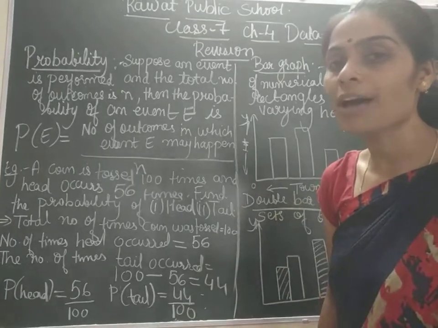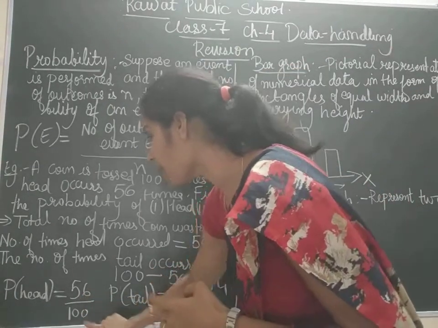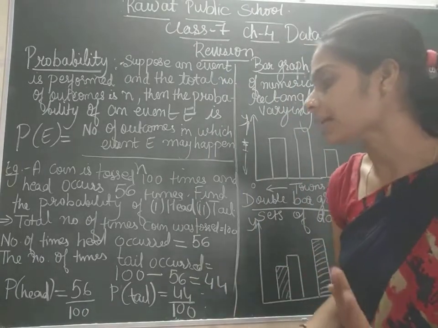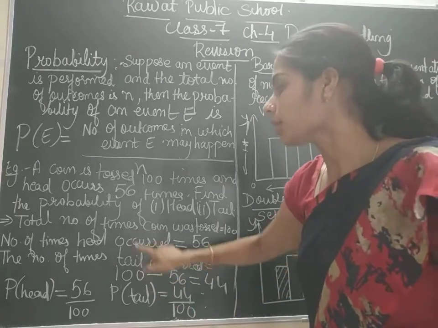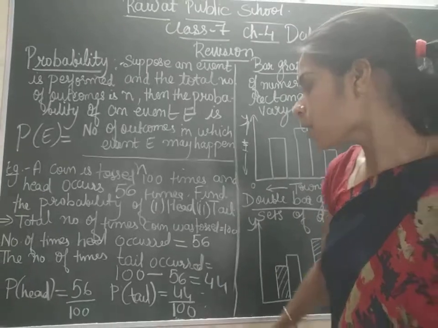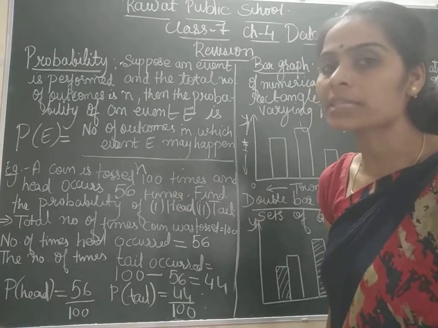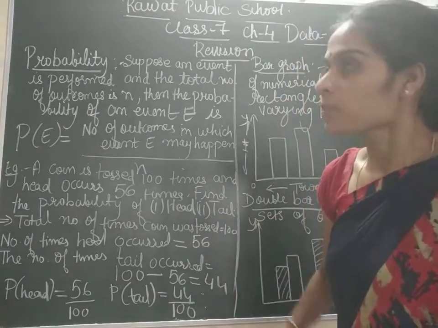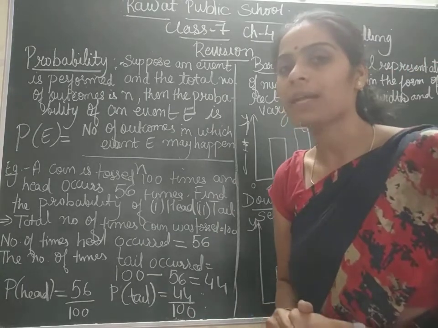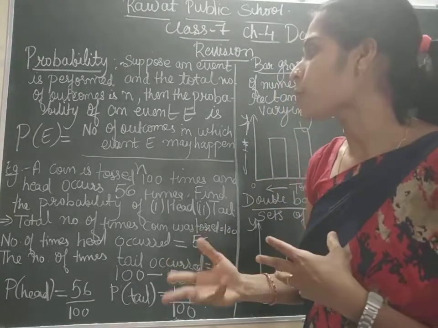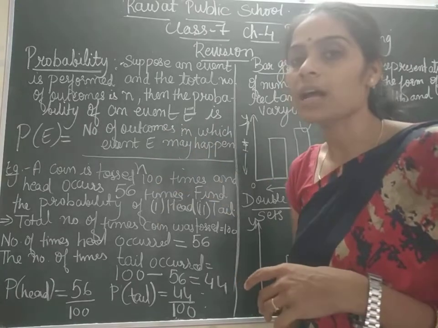Means how many times have you tossed the coin? 100 times. So it will be 56 by 100. Now probability of getting tail is what? 44 by 100, because 100 minus 56 is 44. So tail occurred how many times? 44 times. So 44 upon how many times the experiment is conducted, or how many times the coin is tossed? 100 times. So 44 by 100. So this is the way we take out probability, and probability is what? The chance of an event happening. And what is the formula? The number of outcomes in which event E may happen divided by n, the number of times the outcome came.